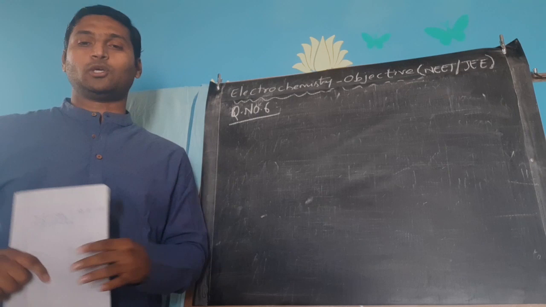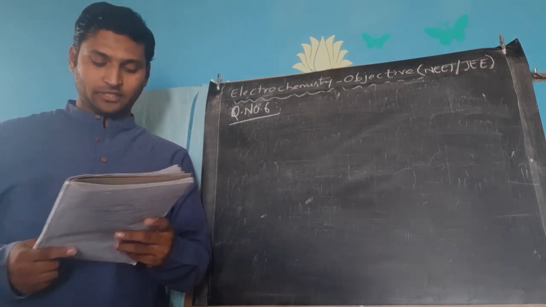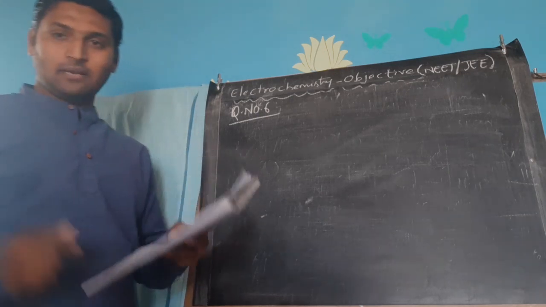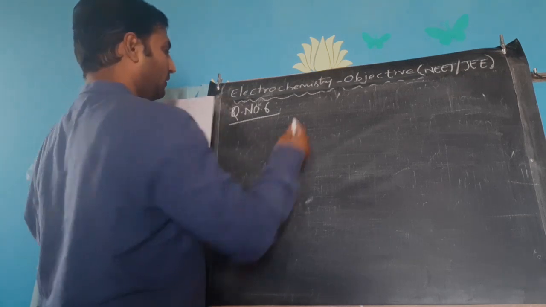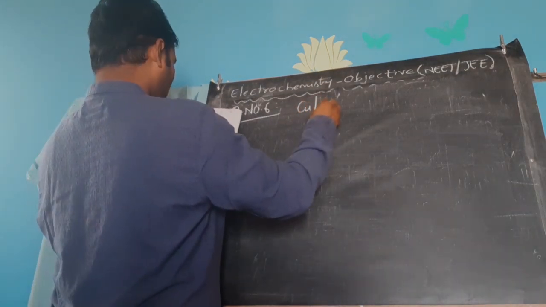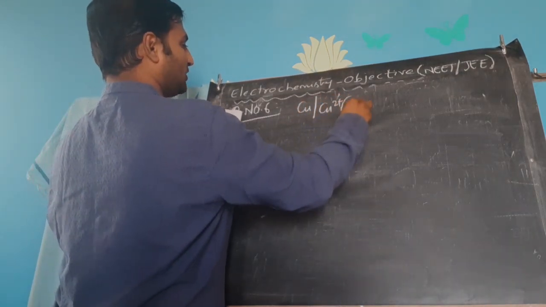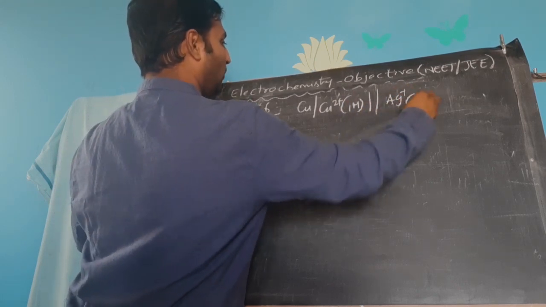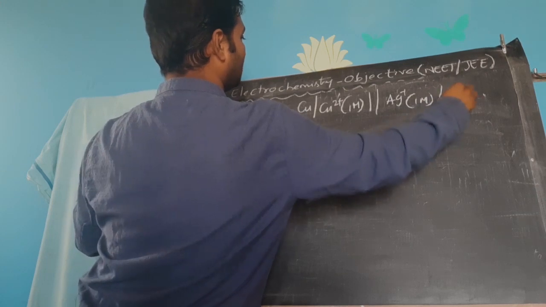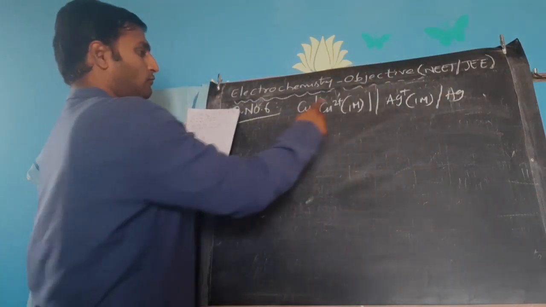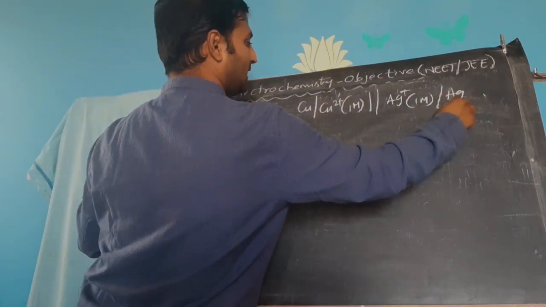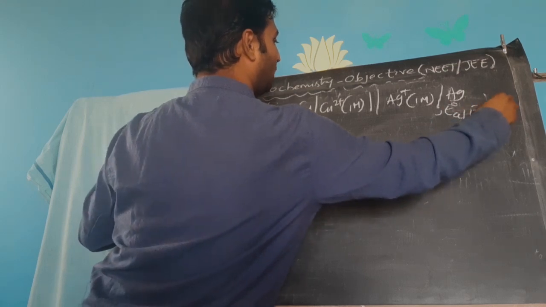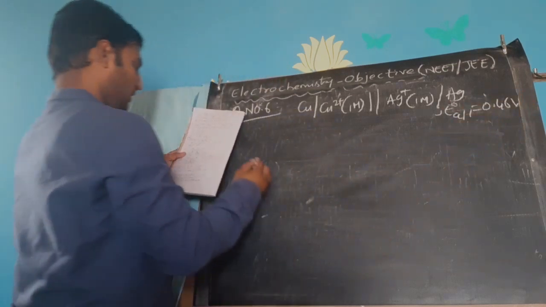Now I am switching to question number 6, the adjacent questions we got. In question number 6, if you notice, copper / copper 2 plus with 1 molar concentration and silver cations with 1 molar concentration / silver. For this cell, the cell potential was found to be 0.46 volts it seems.